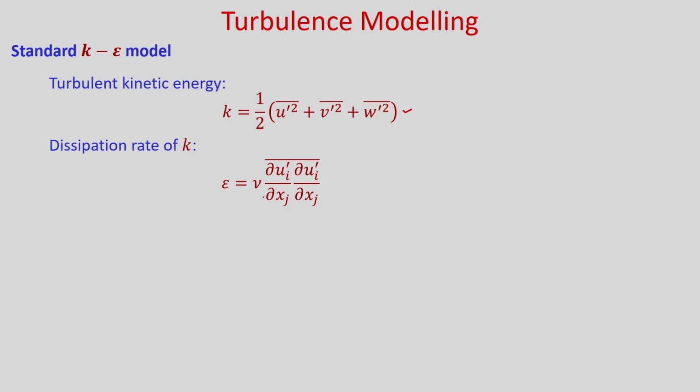So epsilon generally is represented as nu del u prime by del xj, del u prime by del xj, time averaged. So now let us derive the equation for this turbulent kinetic energy, and then we will write down the equation for this dissipation rate epsilon.